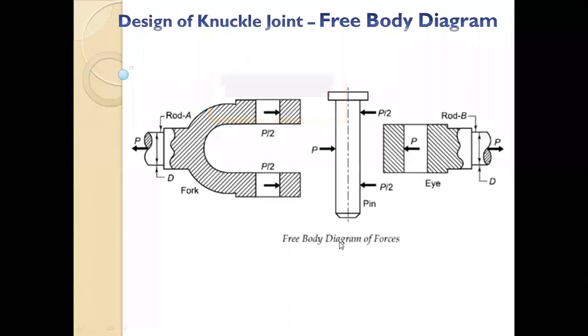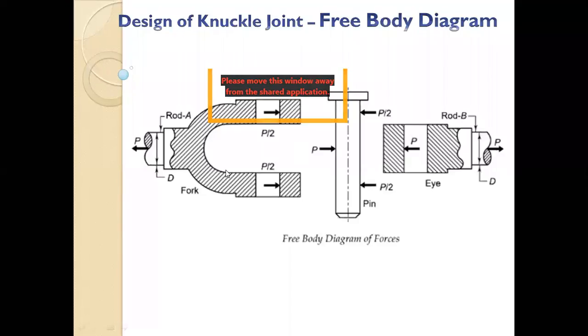So the free body diagrams will be like this. Your fork will have two loads, P by 2, P by 2. Your eye will have one load, P, and your knuckle pin will basically be a kind of simply supported beam. The two ends will have P by 2, P by 2, and at the center there will be P. Okay, so hopefully the loads are clear.